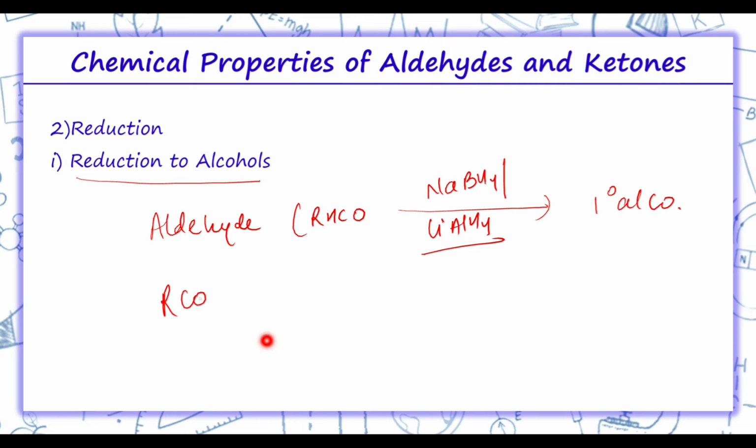Ketones are reduced to secondary alcohols. Again the reagents will be the same, sodium borohydride or lithium aluminum hydride.